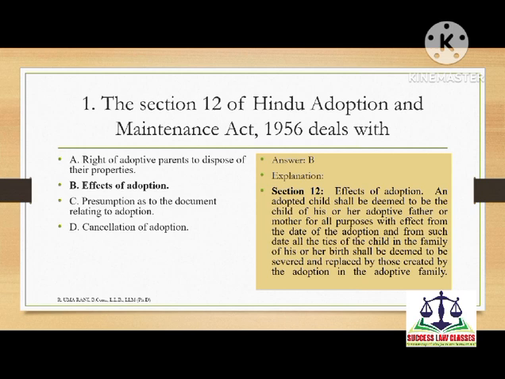So Section 12 of Hindu Adoption and Maintenance Act 1956 deals with effects of adoption. Under this section 12, an adoptive child shall be deemed to be the child of his or her adoptive father or mother for all purposes with effect from the date of adoption, and from such date all the ties of the child in the family of his or her birth shall be deemed to be severed and replaced by those created by the adoption in the adoptive family. So this is with regard to the first question.